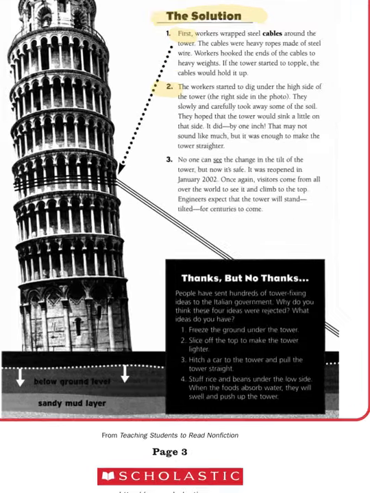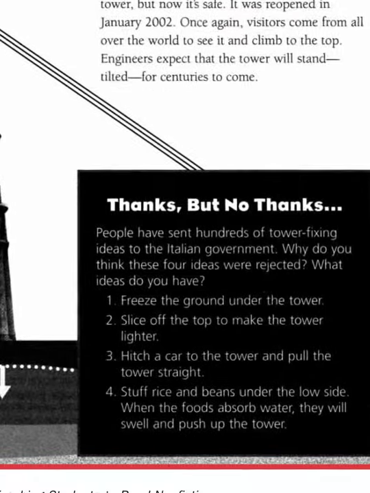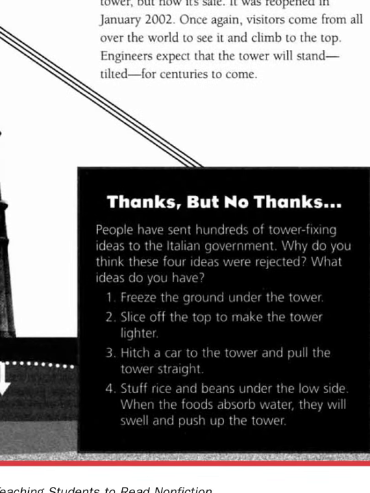You'll also notice that in the bottom, in the black box, it says people have sent hundreds of tower fixing ideas to the Italian government. Why do you think these were rejected? The one we mentioned earlier, they could freeze the ground. Well, this is Italy, and unless you're in northern Italy, it's a pretty hot climate. Or we could slice off the top to make the tower lighter. Well, it's a historical monument, so that's a no-go.